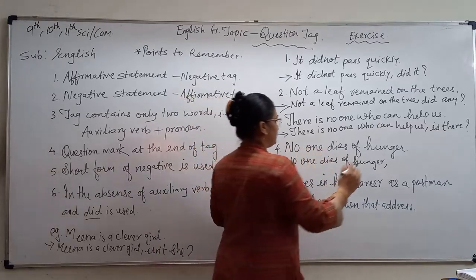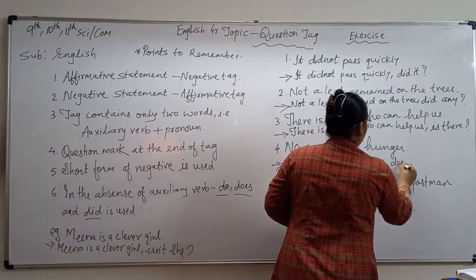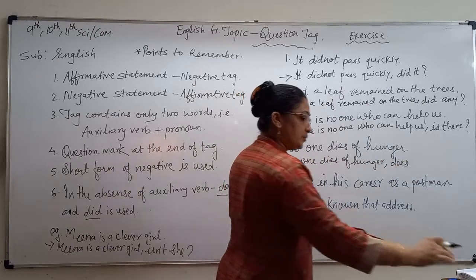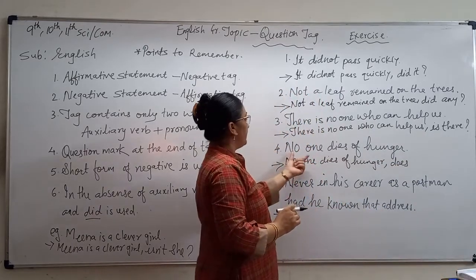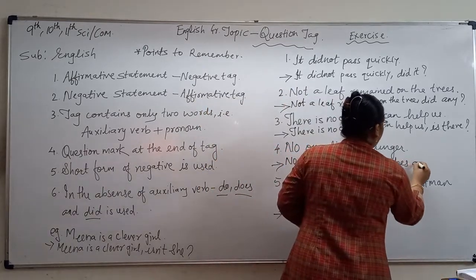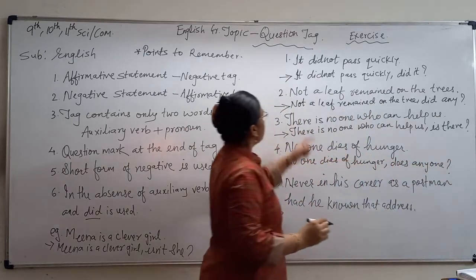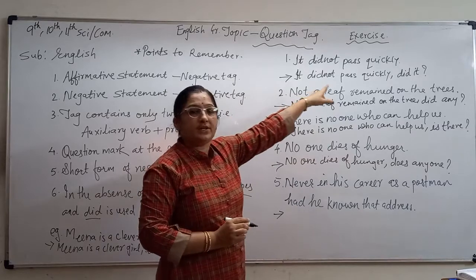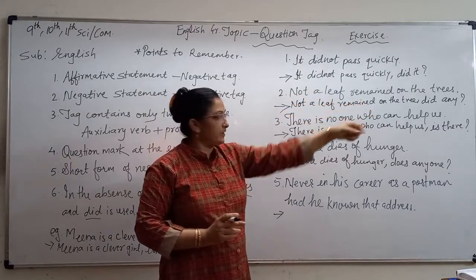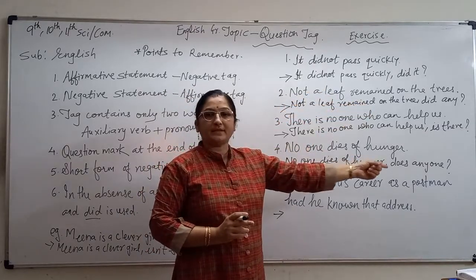So does. I take does. No one dies of hunger. I take does and no one. So anyone I will write here. Same as the sentence before, not a leaf. So I have written any for that. No one. So your answer is anyone.